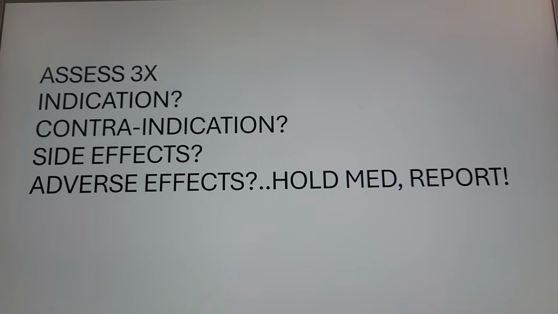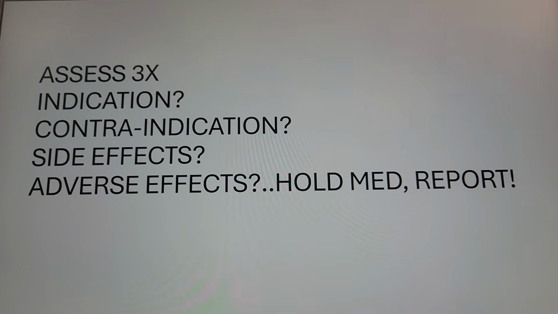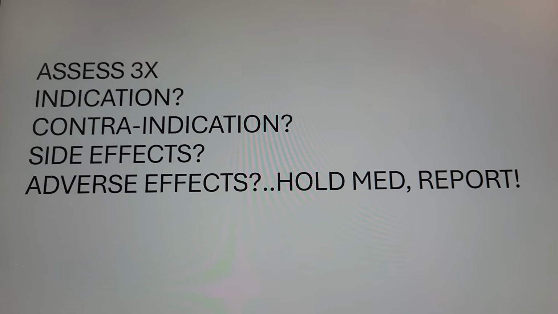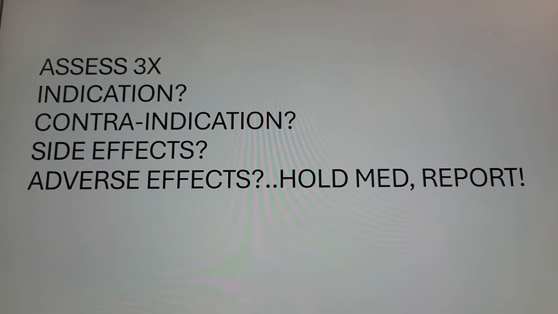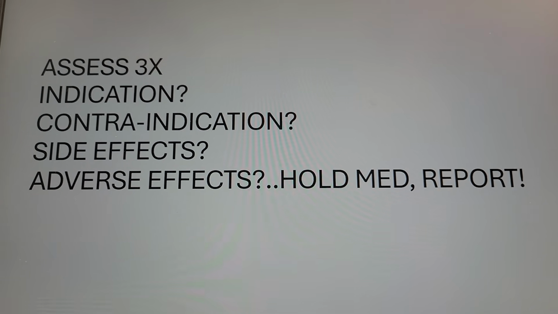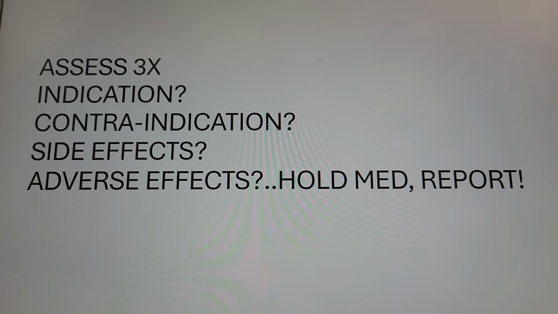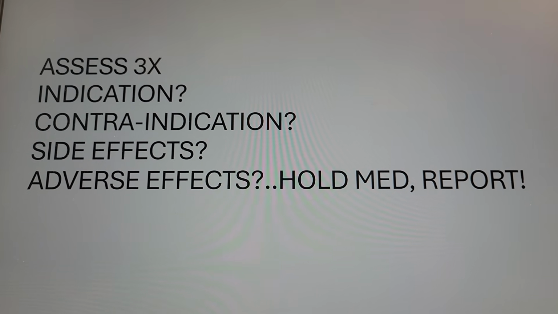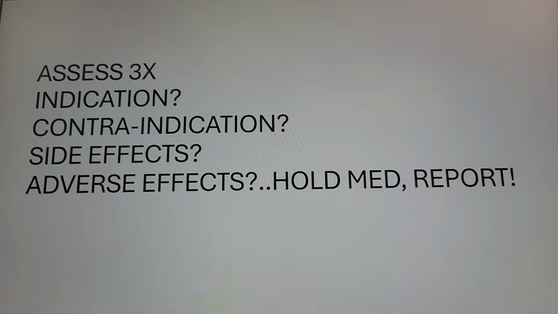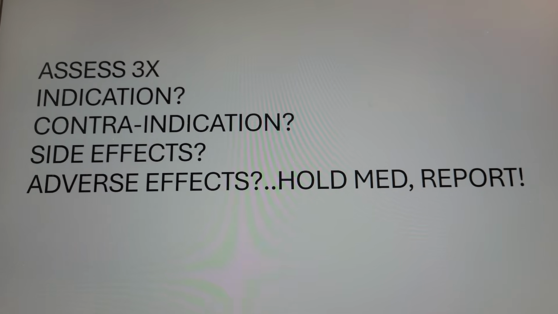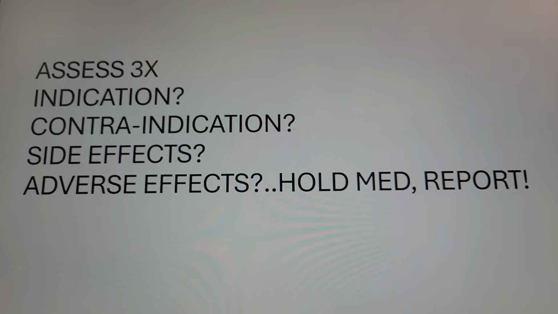Every time when you answer your test question, don't forget your strategy. Assess, assess, assess, right? If there are 3 answer intervention and 1 assess, choose assess, right? And the opposite, if there is 3 assessment and 1 intervention, maybe the answer is the one that intervention, right? When life-threatening, when you already have enough data, then intervention.